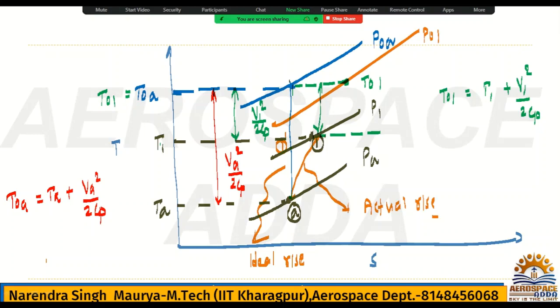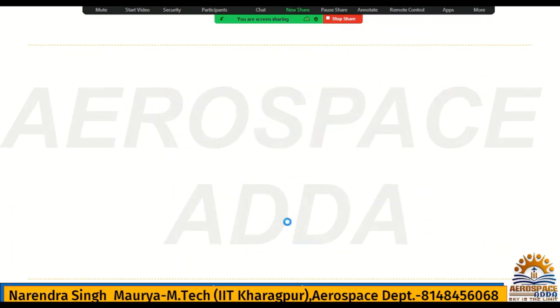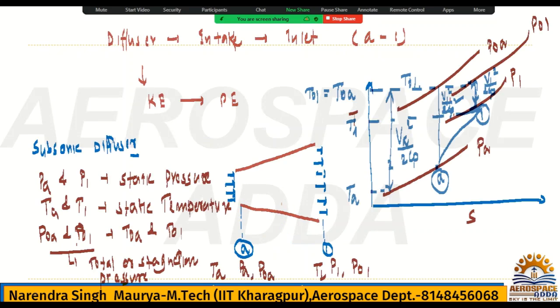Why is static temperature or static pressure rising? It is because of the shape of the diffuser. What is the shape of the diffuser? Divergent shape. If divergent shape is there, then velocity will be decreasing in the diffuser. Check the diagram. This is the diffuser here. Whatever the velocity, at point 1 velocity will be less compared to velocity at point A, it means kinetic energy is decreasing here.